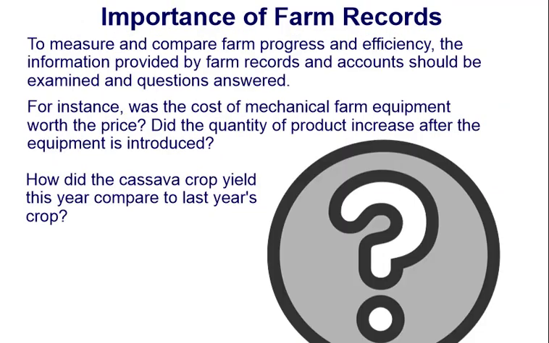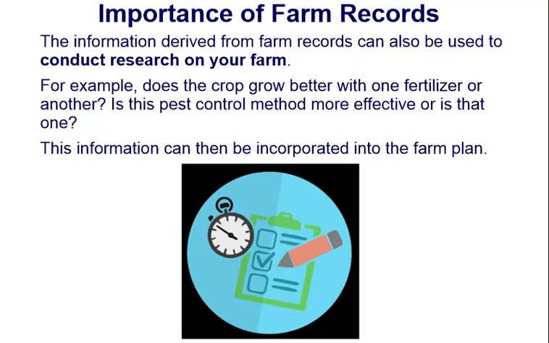To measure and compare farm progress and efficiency, the information provided by farm records and accounts should be examined and questions answered. For instance, was the cost of mechanical farm equipment worth the price? Did the quantity of product increase after the equipment is introduced? How did the cassava crop yield this year compared to last year's crop? The information derived from farm records can also be used to conduct research on your farm. For example, does the crop grow better with one fertilizer or another? Is the pest control method more effective, or is that one? This information can be incorporated into the farm plan.